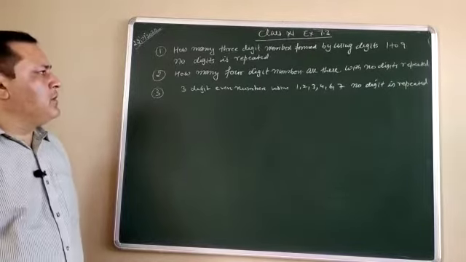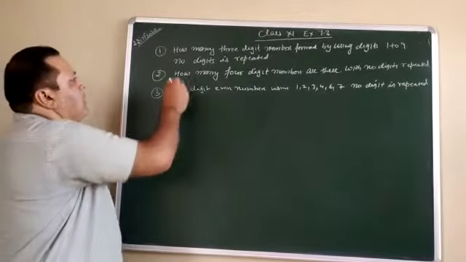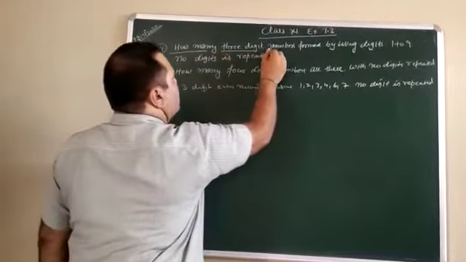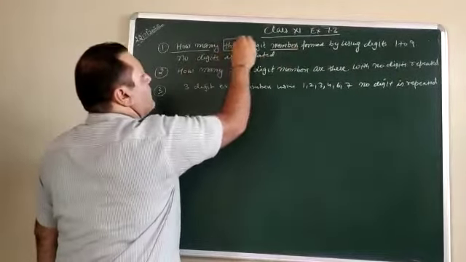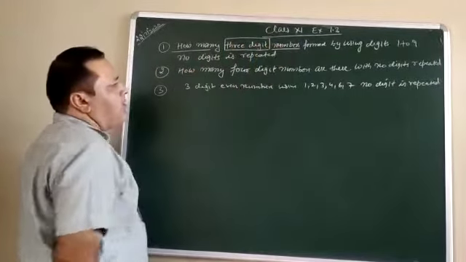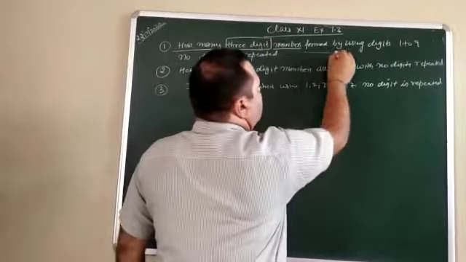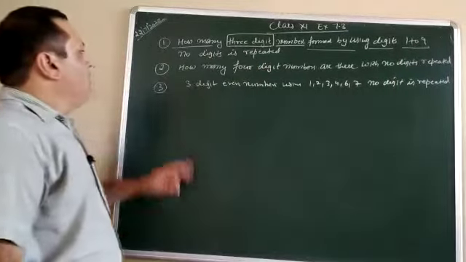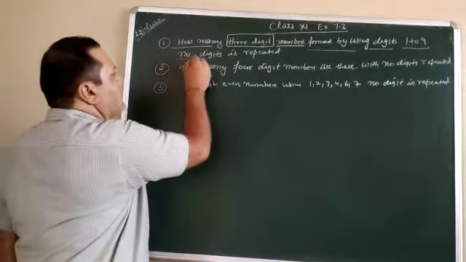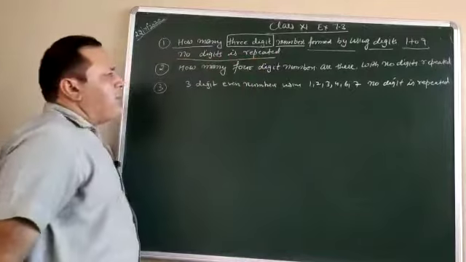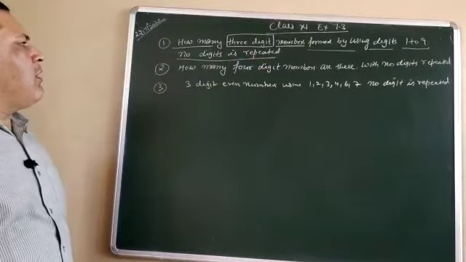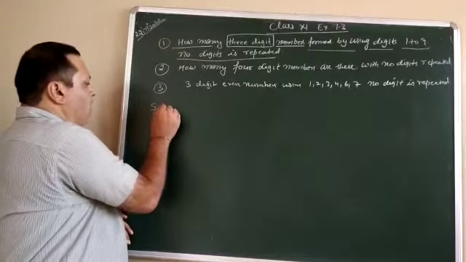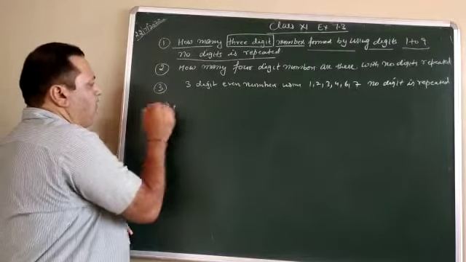Now, see the first question. How many three-digit numbers can be formed by using the digits 1 to 9, if no digit is repeated? It means whatever digit you have used will not be repeated. Now see this one. It is the solution of question number 1.